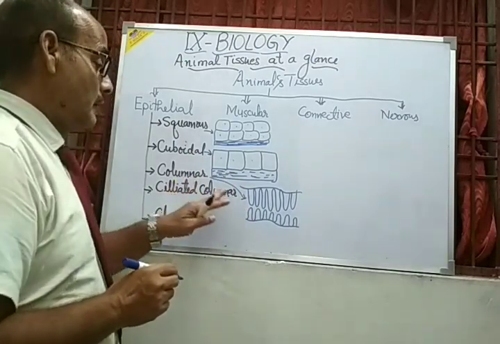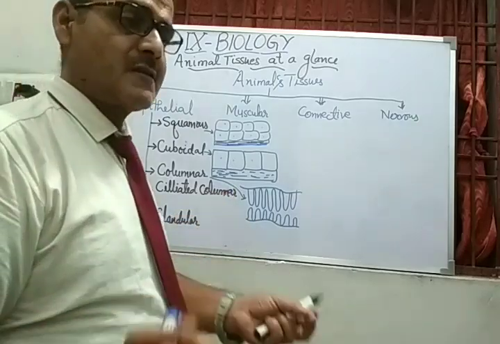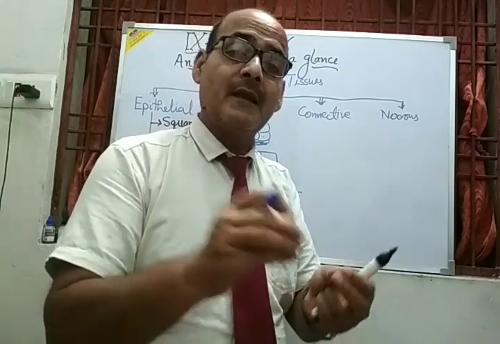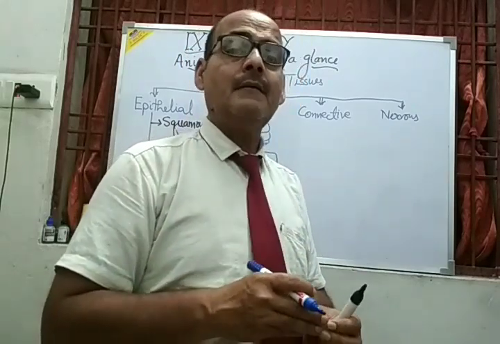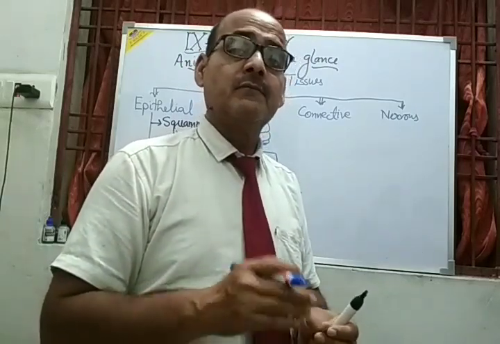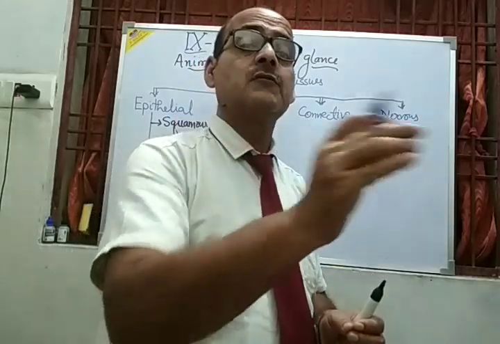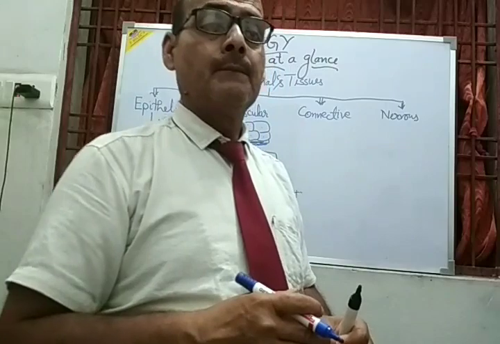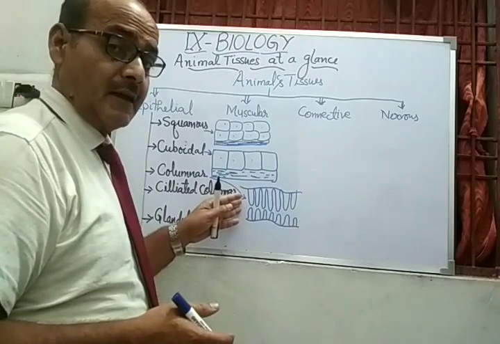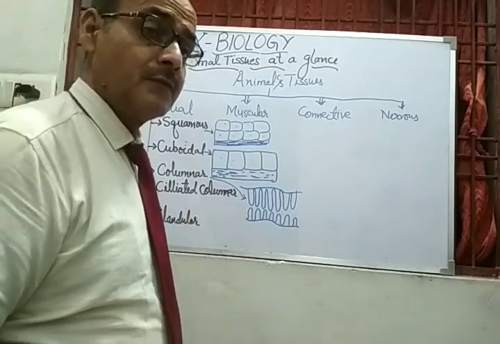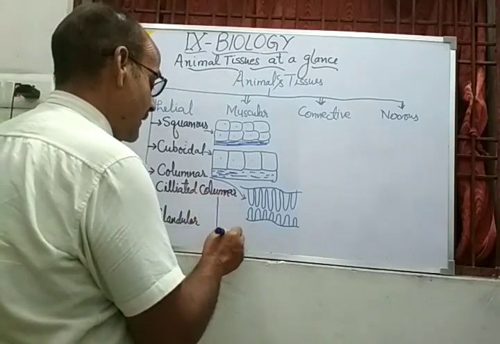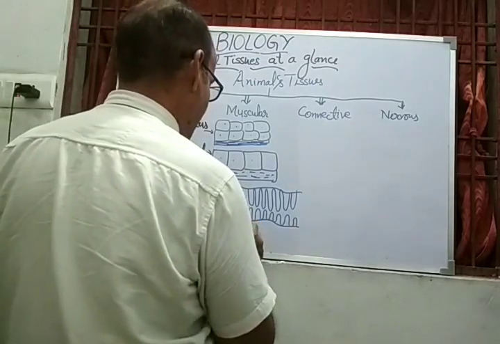And their main function is just absorb and secrete, because they absorb the food material from the lumen, and they secrete some enzymes also, as well as that material gets diffused into the blood vessels, into the blood capillaries for further transportation. So the purpose is to increase the surface area as well as to perform the function of secretions and absorption. This columnar ciliated, these are found in the respiratory tract.